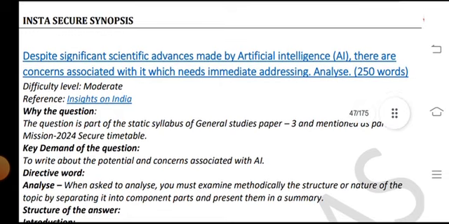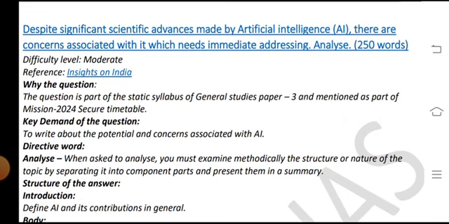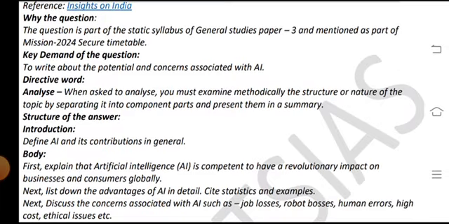Despite significant scientific advances made by artificial intelligence, there are concerns associated with it that need to be addressed immediately. Analysis, difficulty level moderate. The question is part of the strategic syllabus of General Studies Paper 3 and is mentioned as part of the Mission 2024 secure timetable. The key demand of the question is to write about the potential and concerns associated with AI.